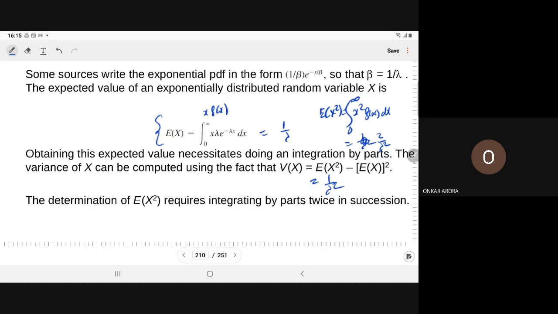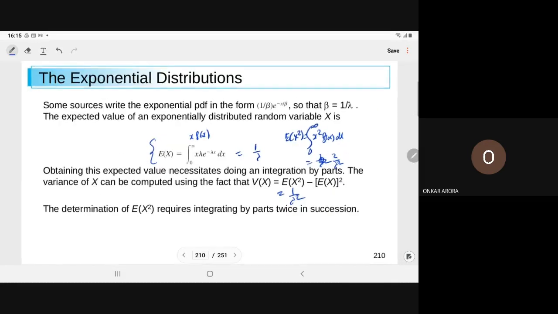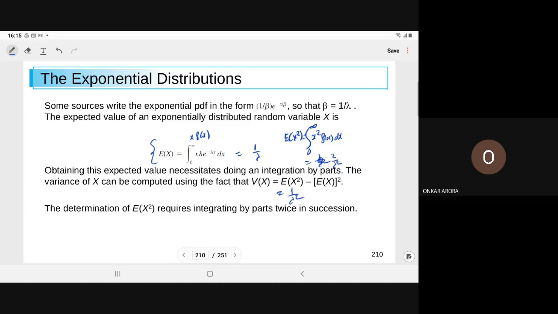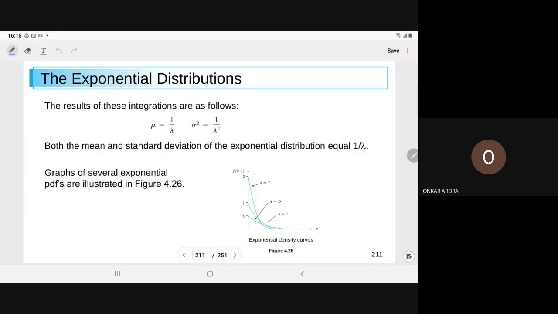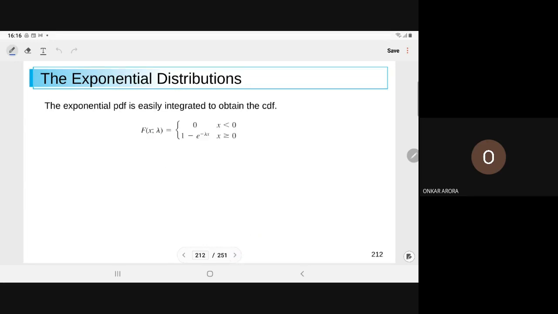In the last class, I derived this for the gamma variate, so I will not repeat that derivation for the mean and variance. Here we have the mean and variance. Important thing to note: mu is the mean time and lambda is the mean rate. Here again we have different shapes for different values of lambda, and this is the expression for the CDF.